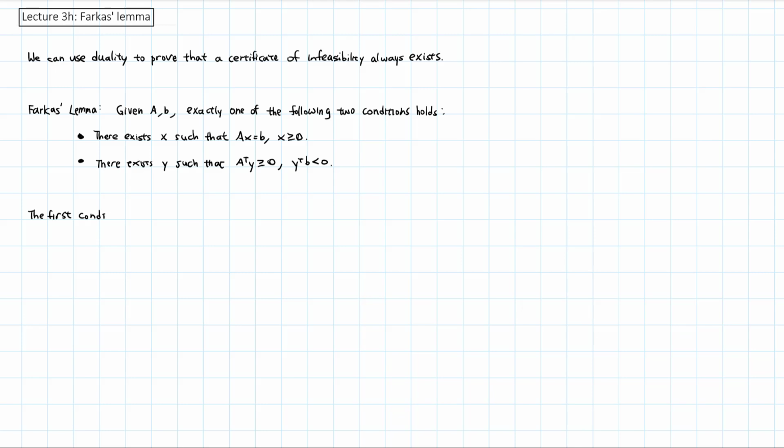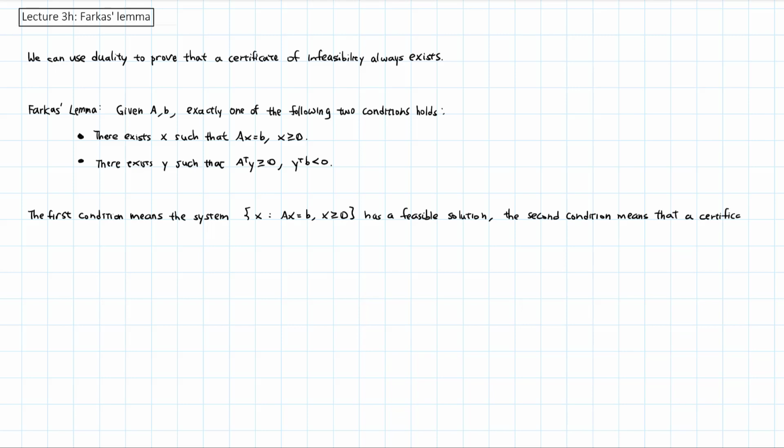The first condition means that the system of the constraints in standard equality form has a feasible solution. The second condition means that a certificate of infeasibility exists for this system. So either our LP is feasible or a certificate of infeasibility exists. We now give the proof of this lemma.